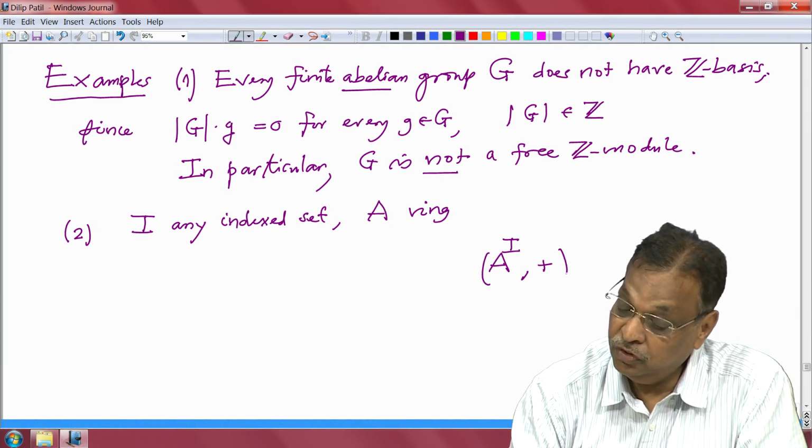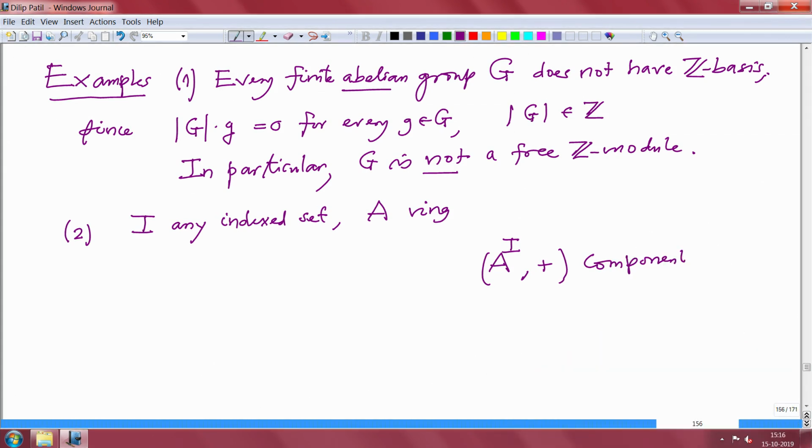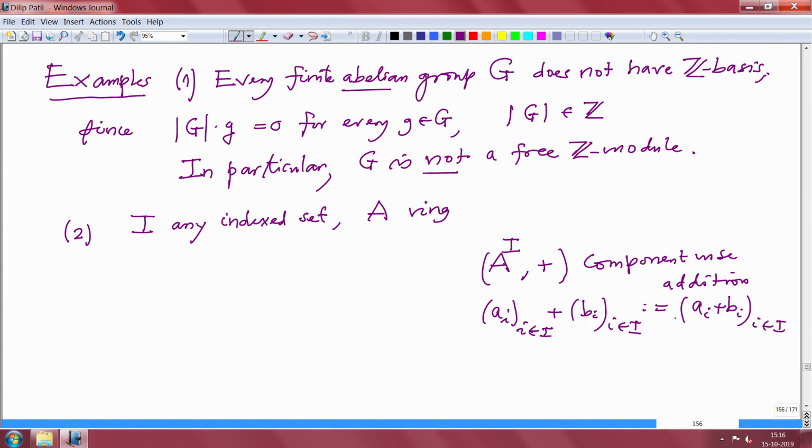So if I have a tuple a_i and another tuple b_i, then you define this to be a_i plus b_i, and it is again an element in the tuple.